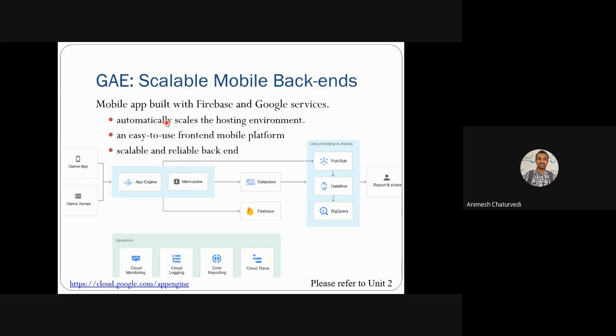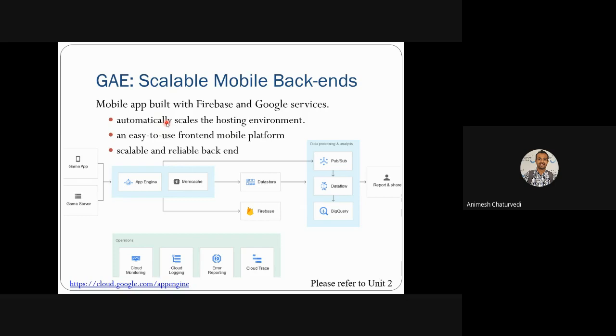So these are basically the game app or any gaming server, or any request for the application goes to the App Engine. We will talk especially about mobile apps only. So that will request the memory cache. If there is something in the memory cache, it is looked up; otherwise the request will go to the data center. If the request is matched, the data center would contain the data, so it will respond back. Otherwise Firebase would be looked up.